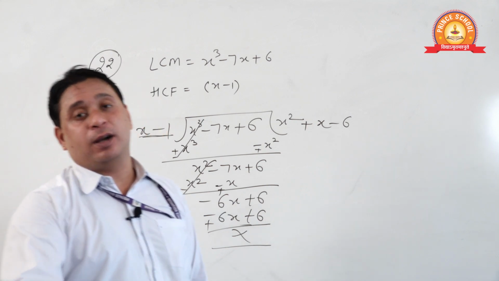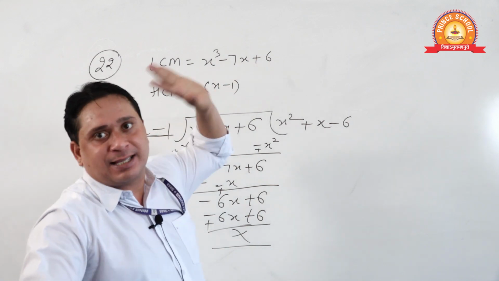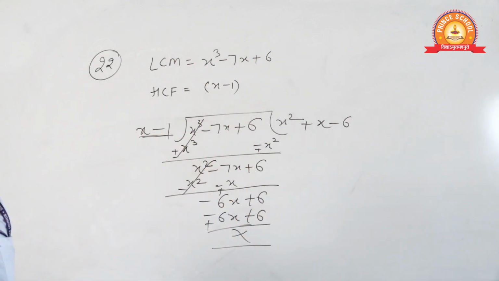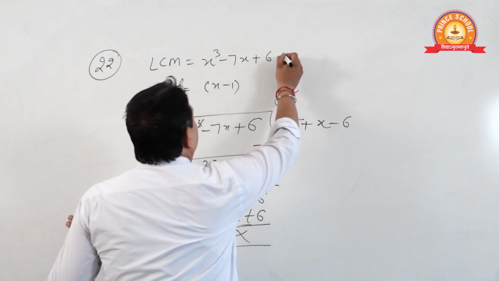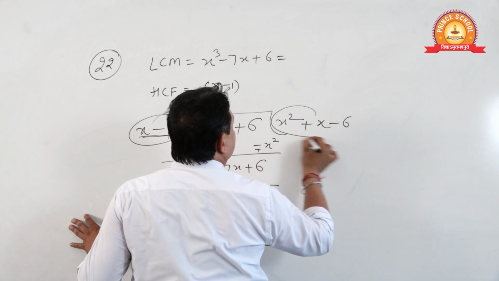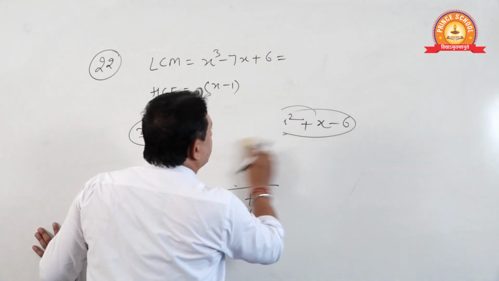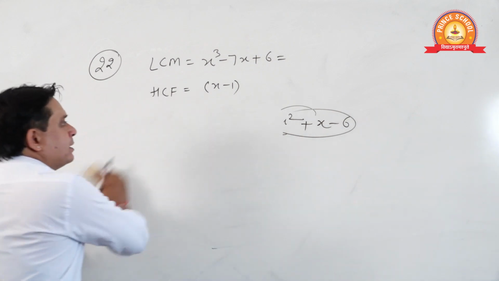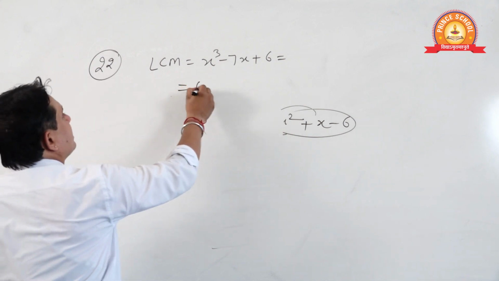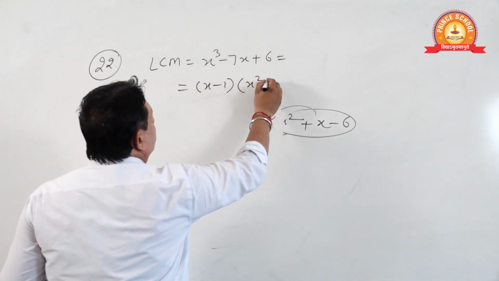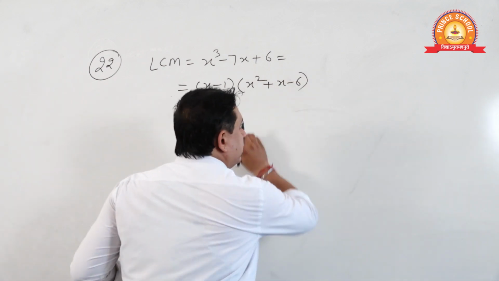What did I tell you? HCF is always a factor of the LCM. Once you take it, screenshot. Taken. Now see students, LCM can be written as this into this. Yes or no? Sure? Now see, x square plus x minus 6. LCM is this one, and I am writing this as x minus 1 into x square plus x minus 6. It can be written like this, yes or no?